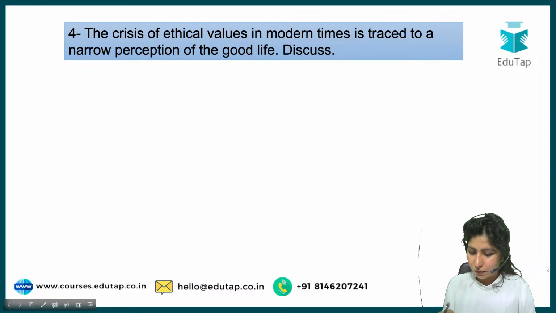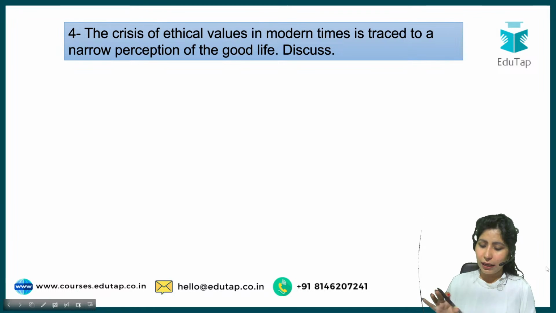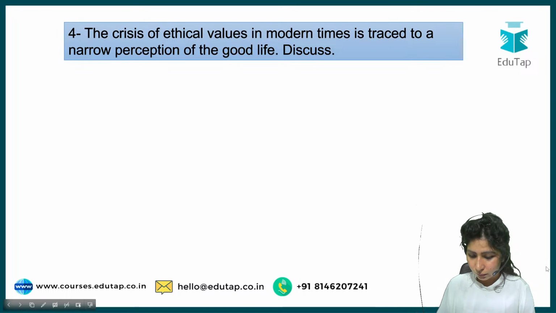Ethics is the way to govern our life, knowing what is good and bad. Hence, ethical values which humanity pursues concluded through what many think as good life. Yes, that's again a very philosophical introduction. It appears to be a very mature and a very good introduction. If you can write such an introduction, go ahead with it.